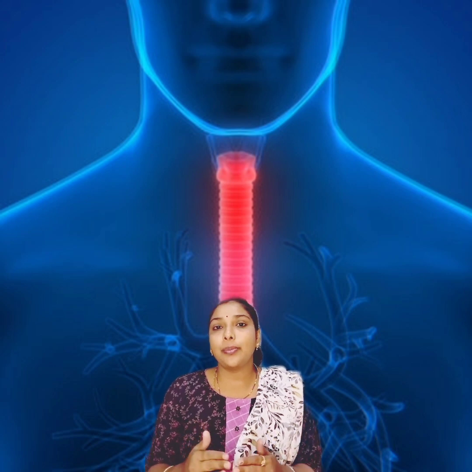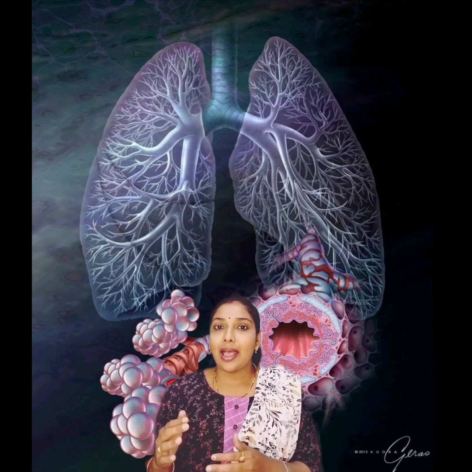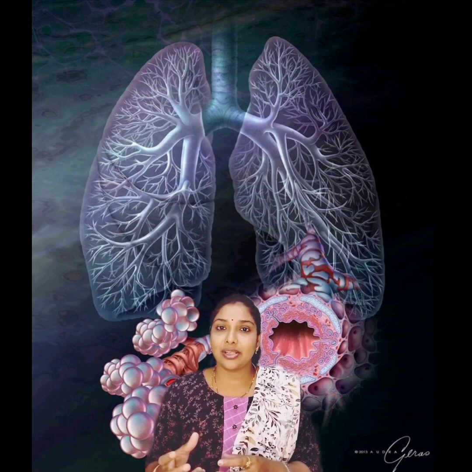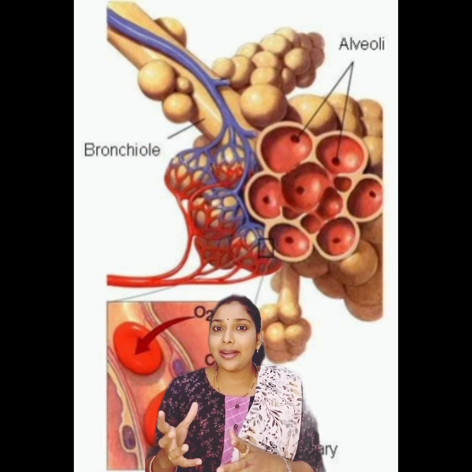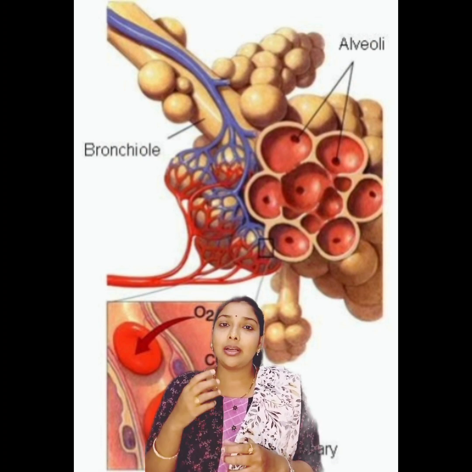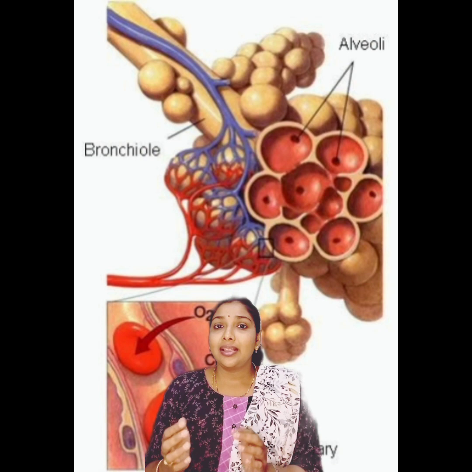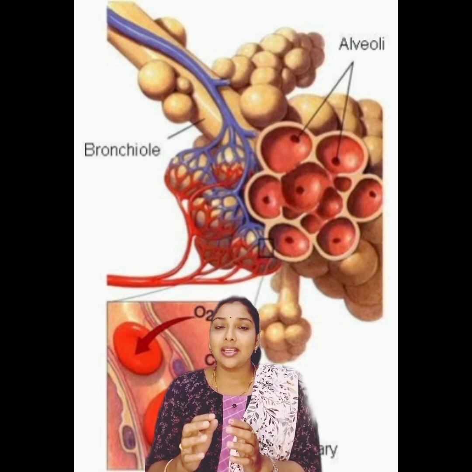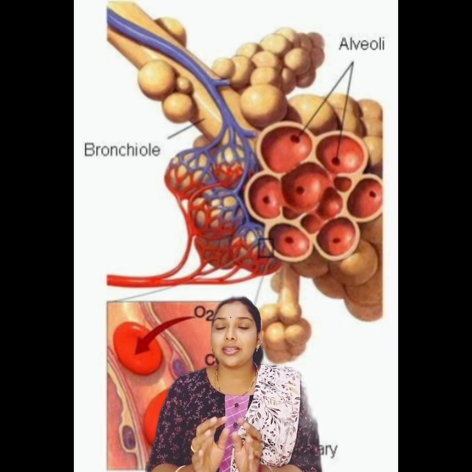Next it leads to a Y-shaped structure, that is bronchi. Bronchi leads to bronchioles. Bronchioles finally end in air sac-like structures called alveoli. Alveoli are balloon-like structures which expand just like a balloon expands if we insert some air into it. In the same way these alveoli also expand. These are simply small balloon-like structures, and air space is present inside.